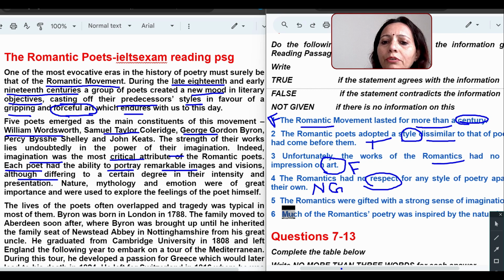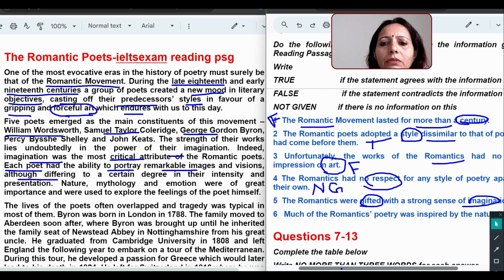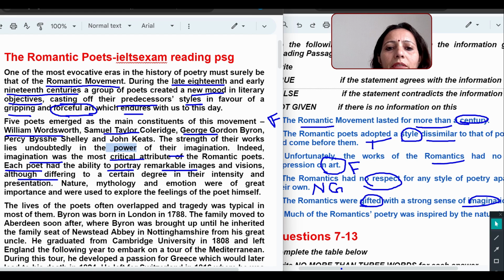Okay, now fifth number. The romantics were gifted with a strong sense of imagination. So the word imagination: they were gifted with a strong sense of imagination. Is there anything here? No, nothing is there, so we are right. Okay, imagination, let's find it. Power, yes, this is given.